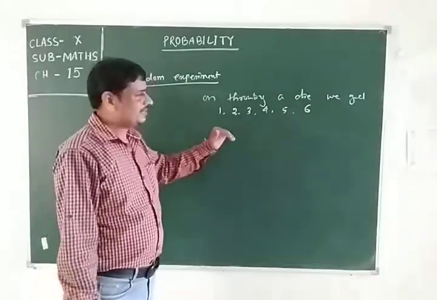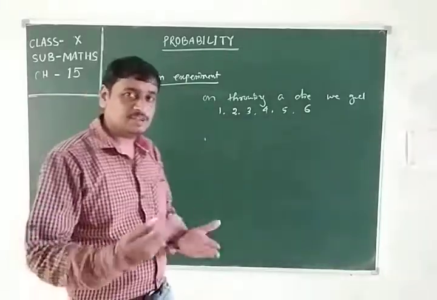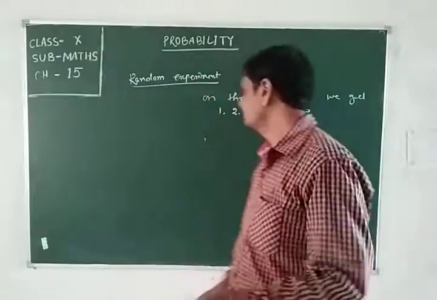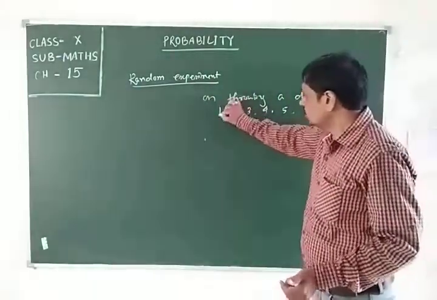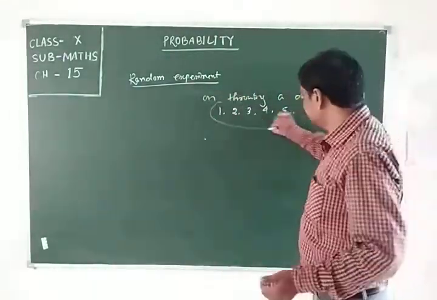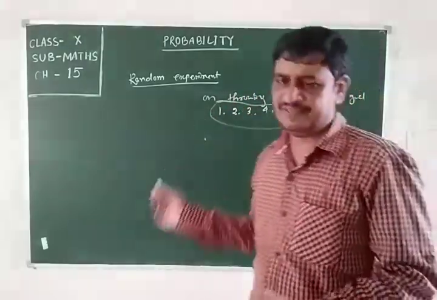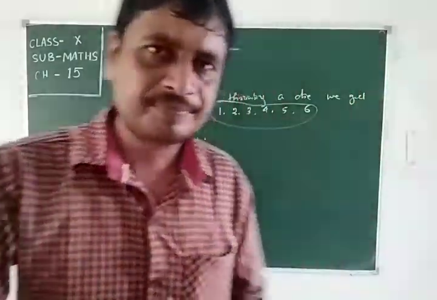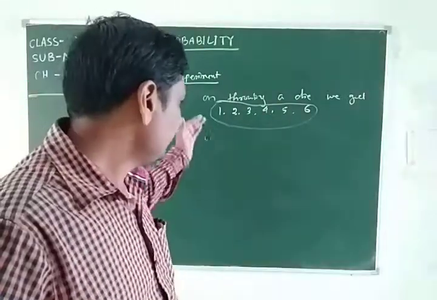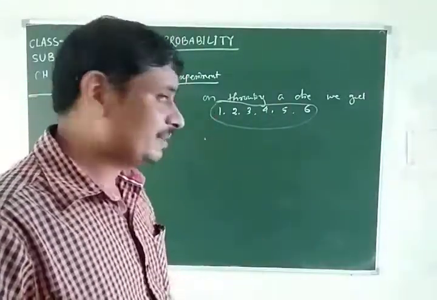Every one of these can come up. So we have to find the probability of each of the events. 6 events are there.